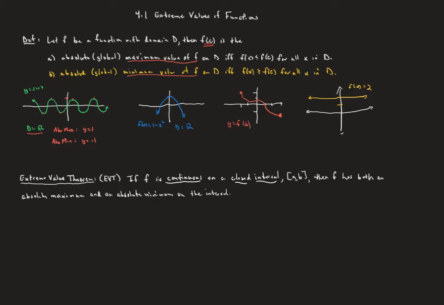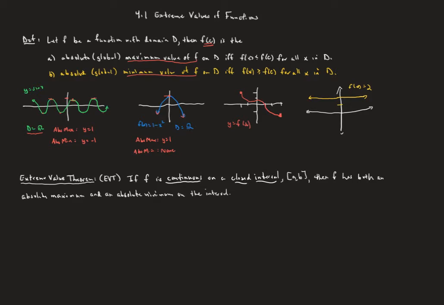Now, if we look at a parabola that opens down, say 1 minus x squared, you can see this has a largest value, so the absolute maximum here is going to be y equals 1. Notice it happens to occur, as did these others, at a place where the derivative is going to be 0. Now, in terms of an absolute minimum, if we are on a domain that's all real numbers, because this goes forever down, there isn't one. There is not a smallest y value.